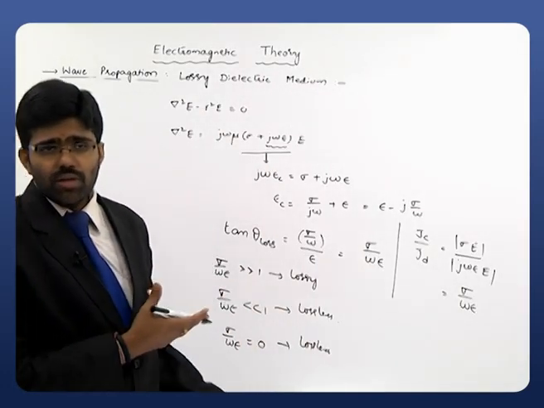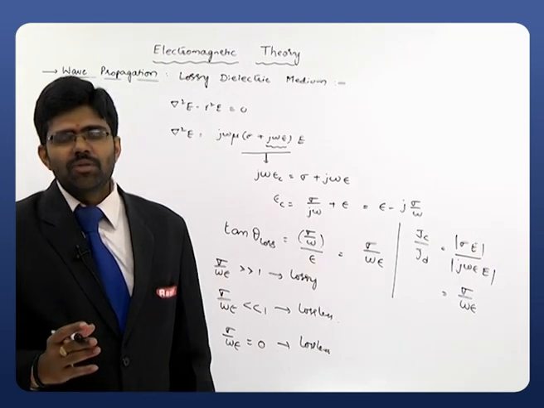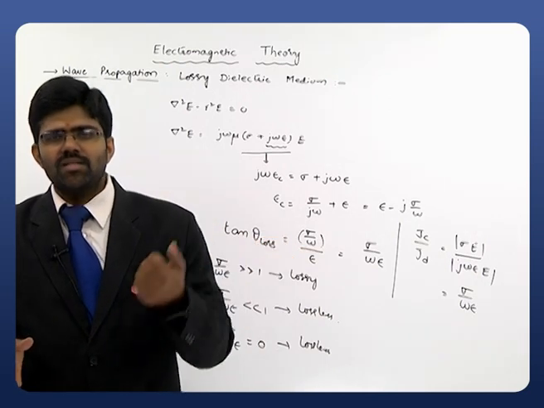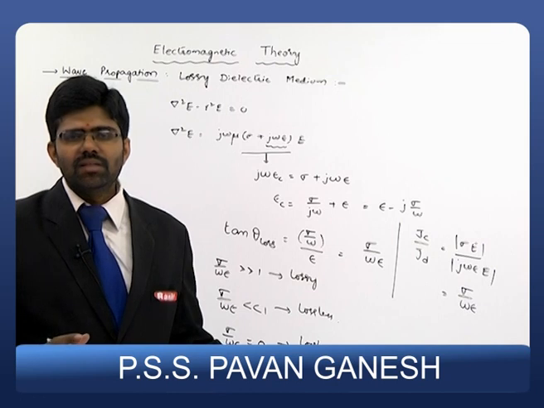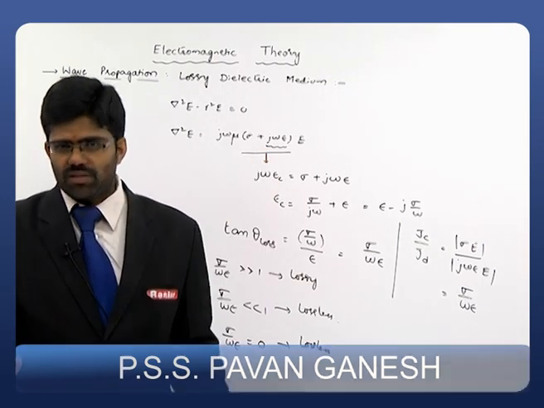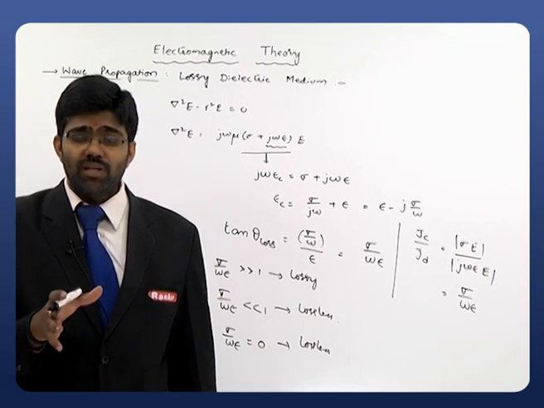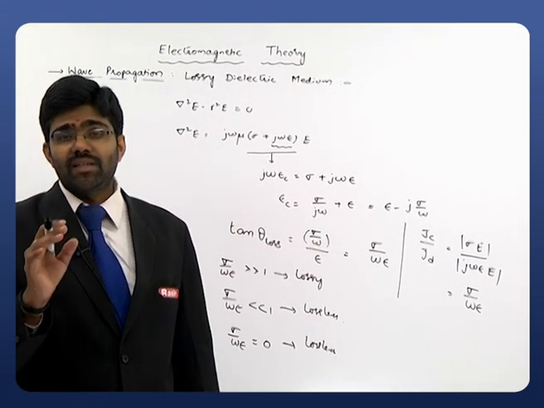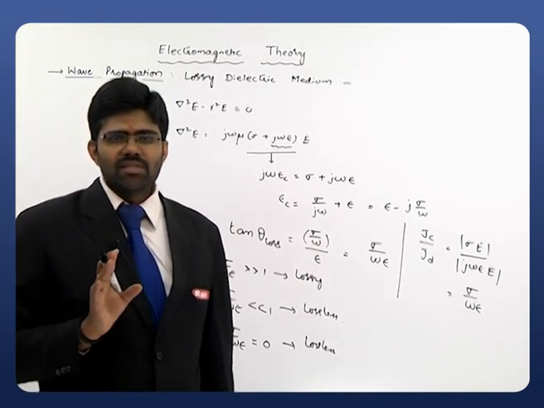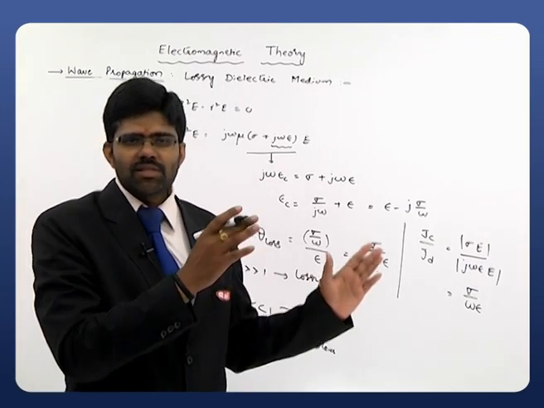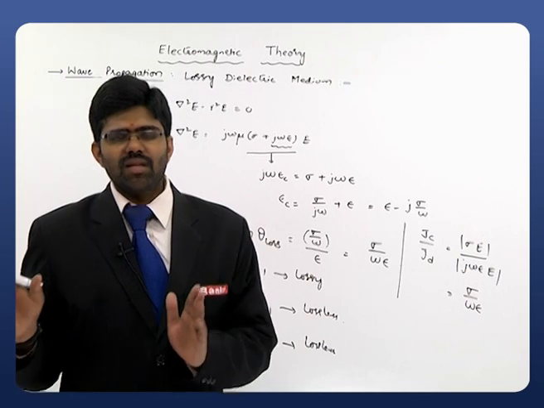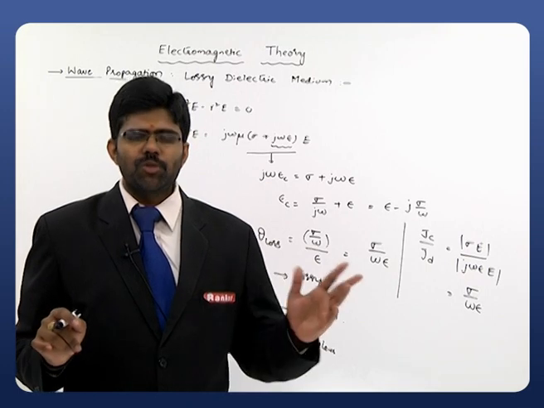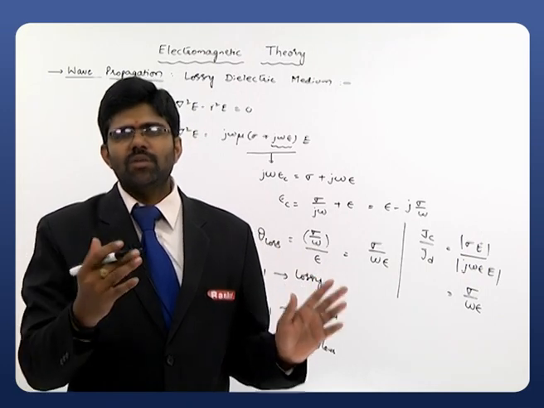Now we have to observe this quantity for different mediums. Till now we have gone through a few parameters like the field equations, characteristic impedance, propagation constant, loss tangent and so on. We have to compile those equations, and after compilation modify those quantities for different types of mediums. Remember, all these are derived for a lossy dielectric medium, that is a general medium. Since it is a lossy dielectric medium, these equations can be treated as general equations. These general equations will be modified for a lossless dielectric medium, for free space, and for a conductor. Like that we will observe all those cases.